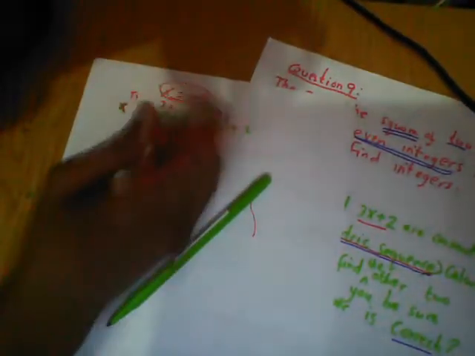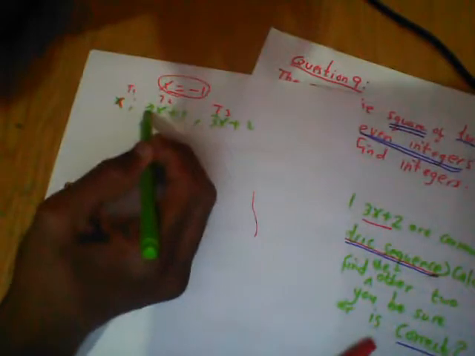Okay, so x equal to -1. If x equal to -1, I know my terms. What are my terms? The first term is x, the second term is 2x plus 1, and the last term is 3x plus 2. These are term 1, term 2, term 3. But we know the value of x, so we can plug it in.